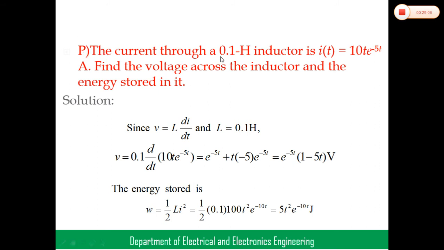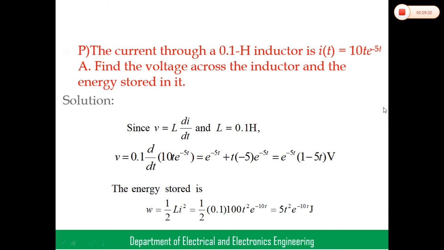The current through the 0.1 Henry inductor is i(t) equal to 10 t e power of minus 5t amperes. Find the voltage across the inductor and the energy stored in it.